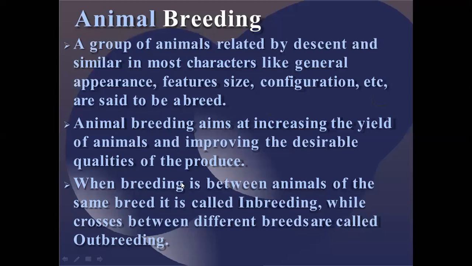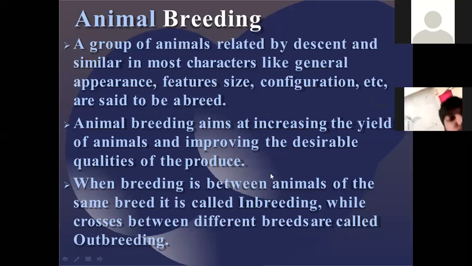When breeding is carried out between animals of the same breed, it is called inbreeding. This is one important part that I'm going to discuss. I already defined what exactly you understand by the term breed. So if the breeding is carried out between animals of the same breed, then it is called inbreeding, while crosses between different breeds are called outbreeding. Understood? That means if it is carried out within the same breed, it is called inbreeding, while if it is carried out by taking different breeds, it is called outbreeding.